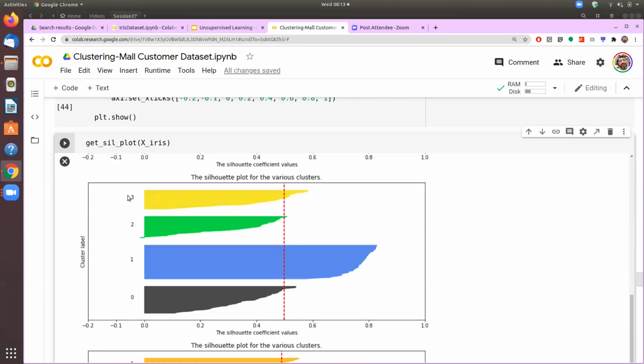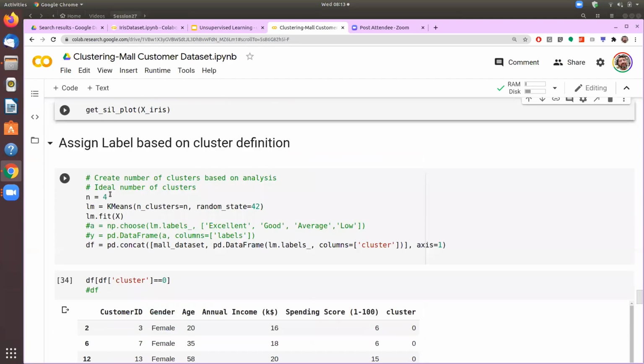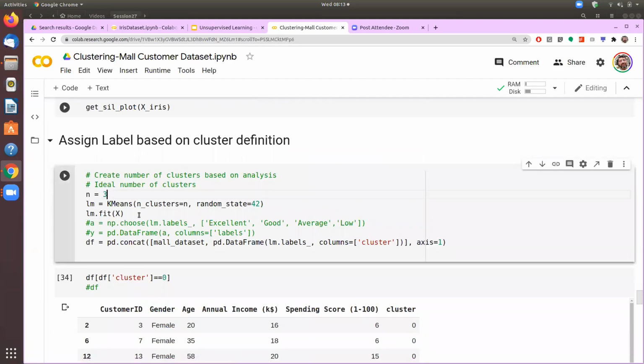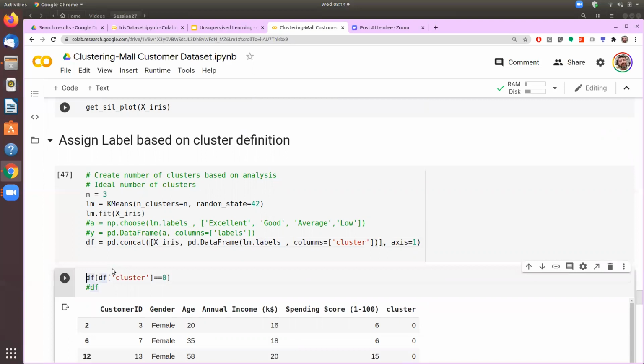Then we run this with 3 different clusters, and here we will run this with X iris. So we are now doing 3 clusters out of the X iris data set, and we'll combine that, not the mall data set, but here we have X iris only. So we'll concatenate the X iris with the results that we get, and then let's see the data set first.